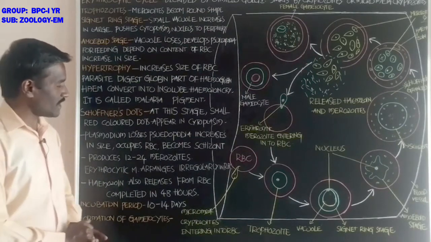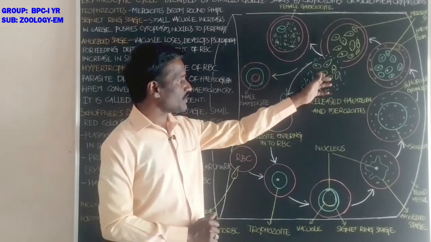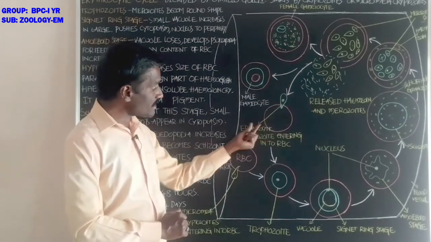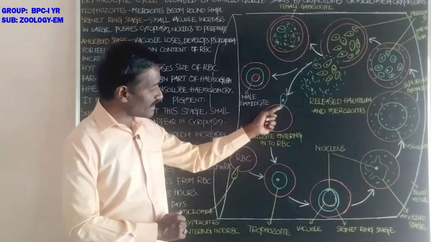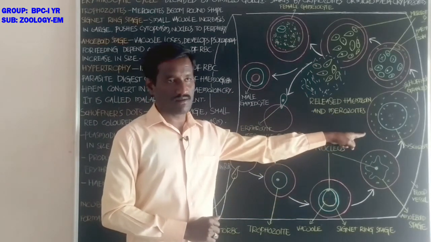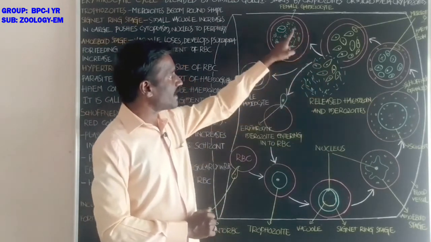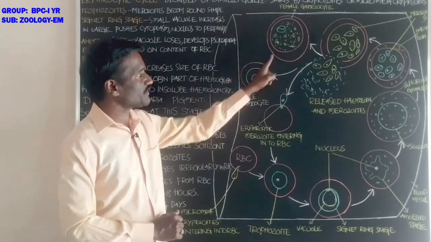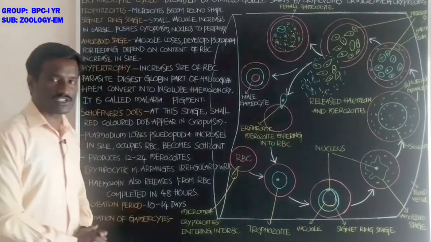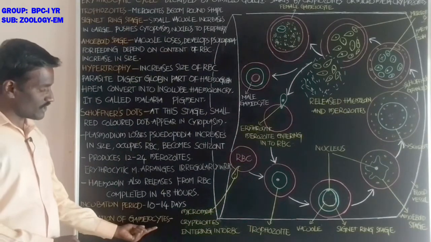That is the incubation period, which takes about 10 to 14 days. Okay students, these are the merozoites. Some of the merozoites enter into the red blood cell and initiate the erythrocytic cycle again. Next, other merozoites enter into the red blood cell and go to the formation of the gametocytes.